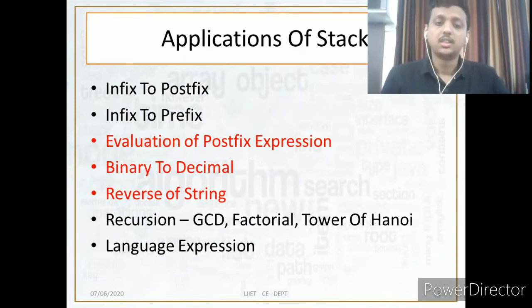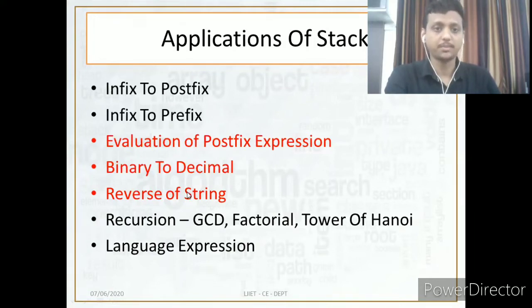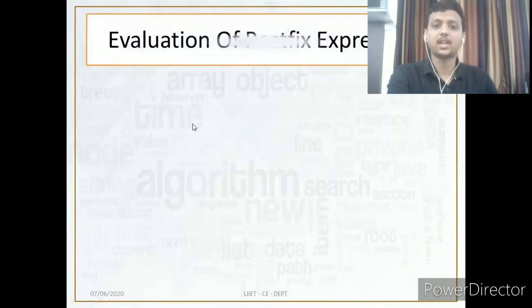Today we will see these highlighted applications: number one, evaluation of postfix expression; binary to decimal; and the third one, reverse of string. Infix to postfix and infix to prefix we have already studied. So let's begin with the first application of stack, evaluation of postfix expression.